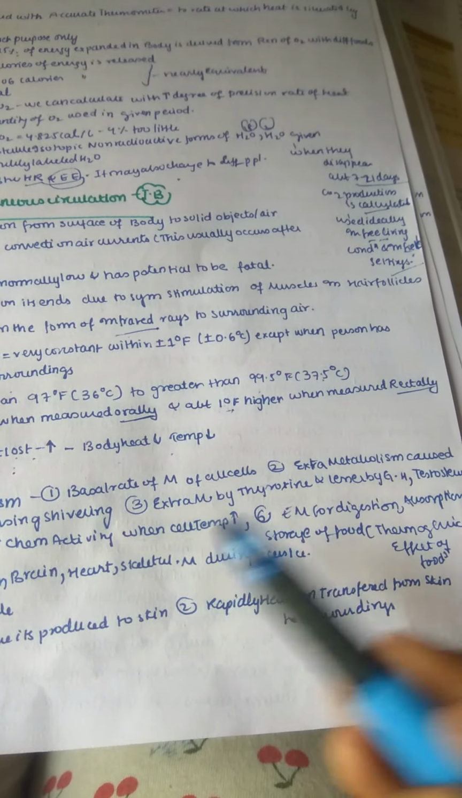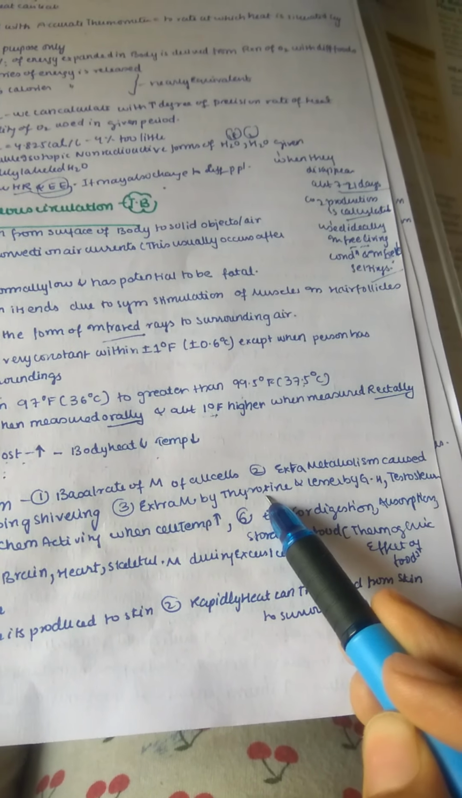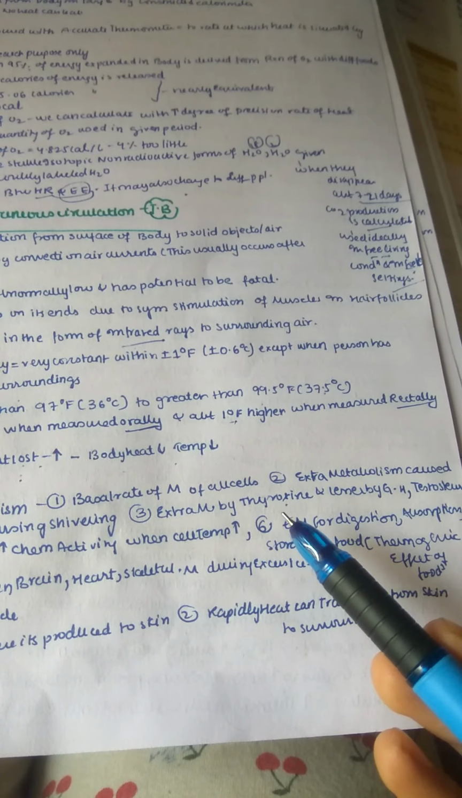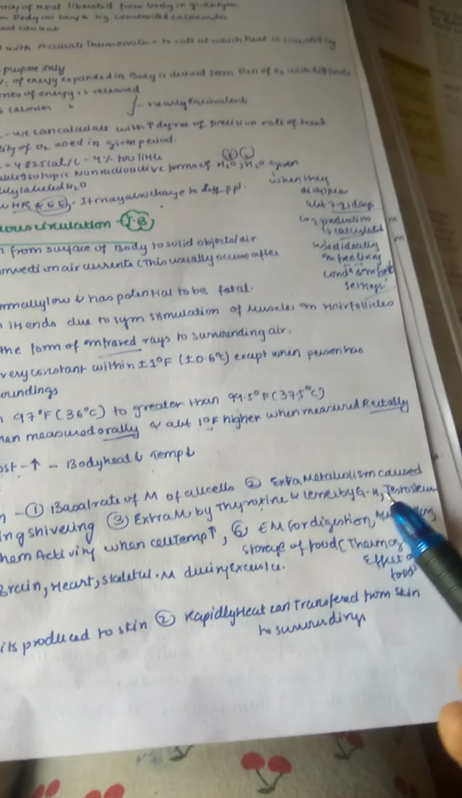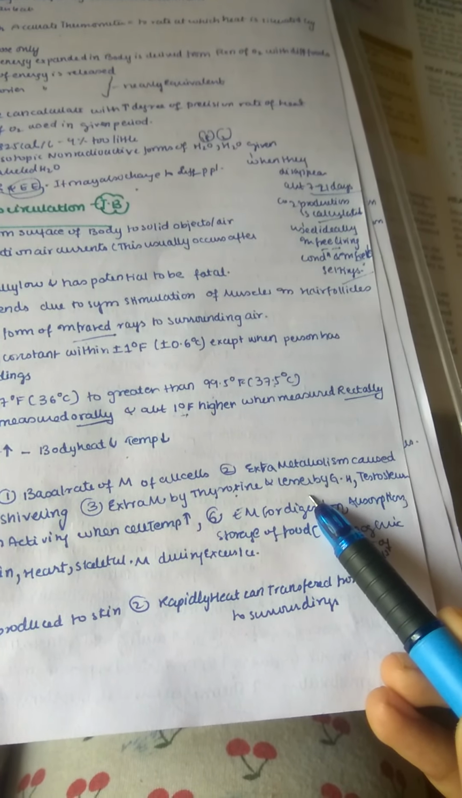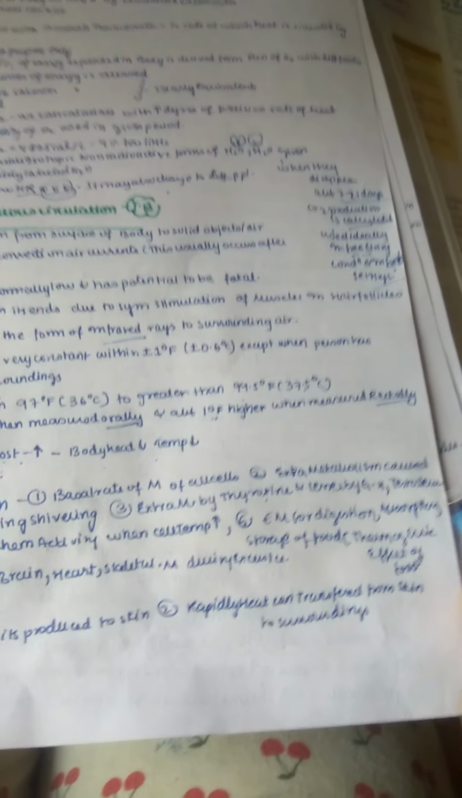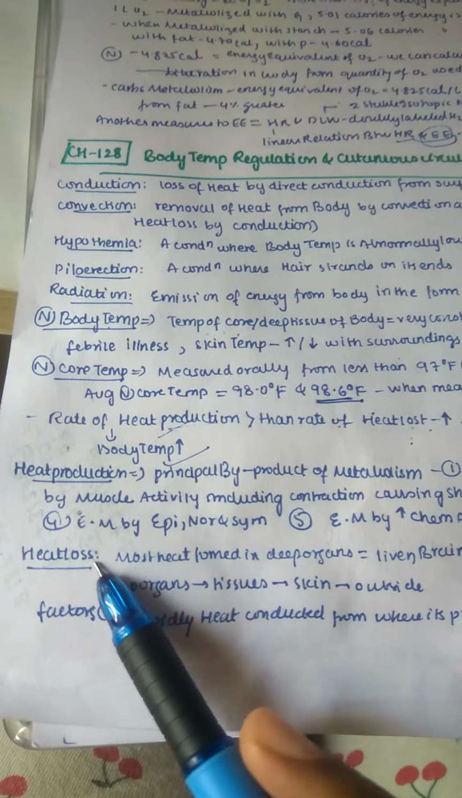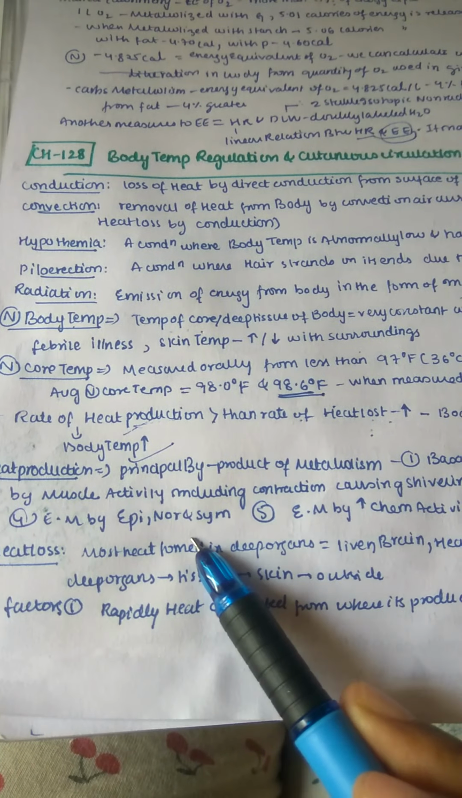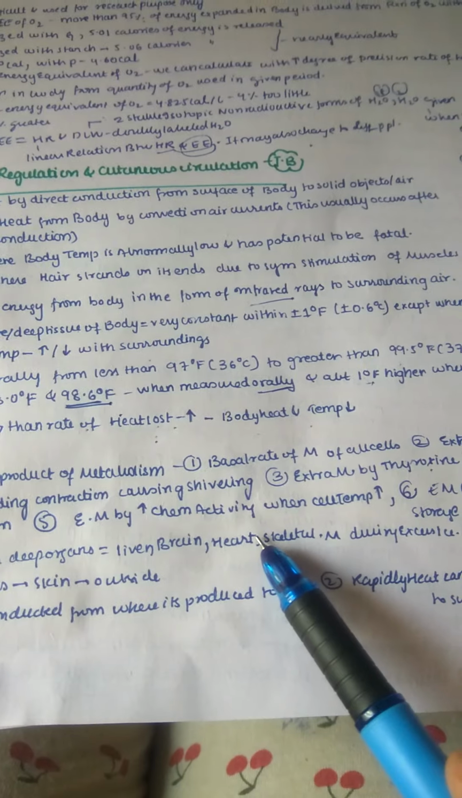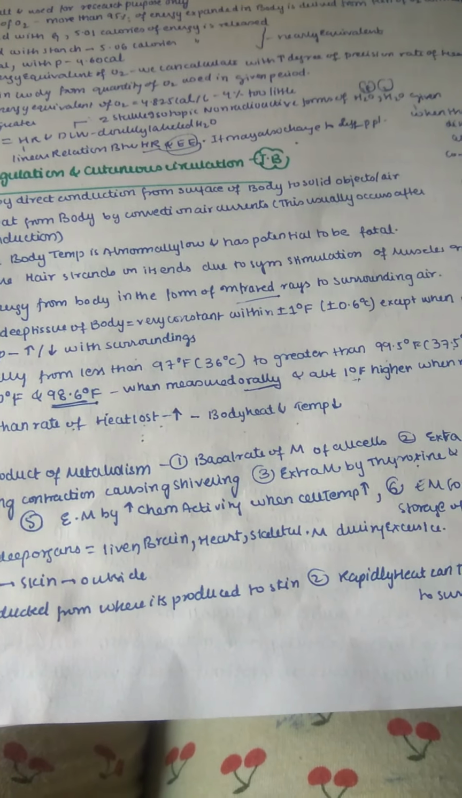Extra metabolism is also caused by thyroxine. Whenever thyroxine levels are high, heat production in the body will be high because of high basal metabolic rate. Heat is reduced by growth hormone and testosterone. Extra metabolism is also caused by epinephrine and the sympathetic system, and by the increase in chemical activity when cellular temperature is increased. All these conditions mainly lead to an increase in heat.